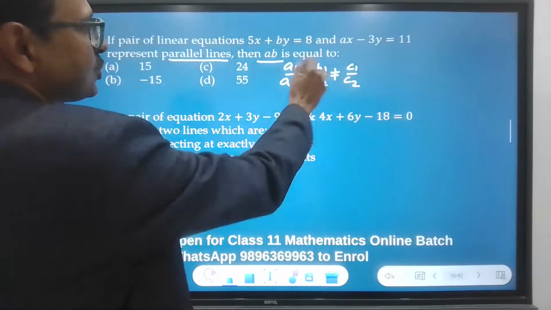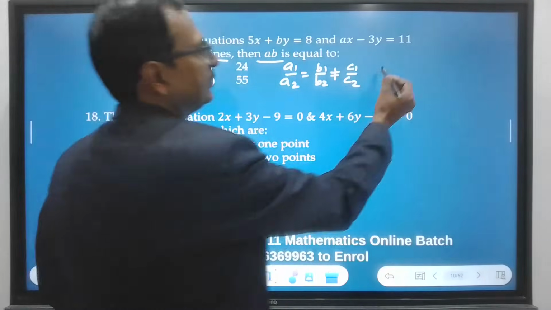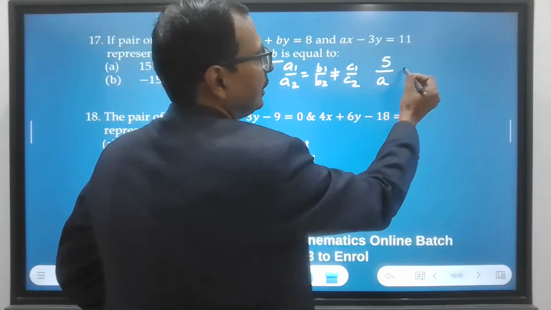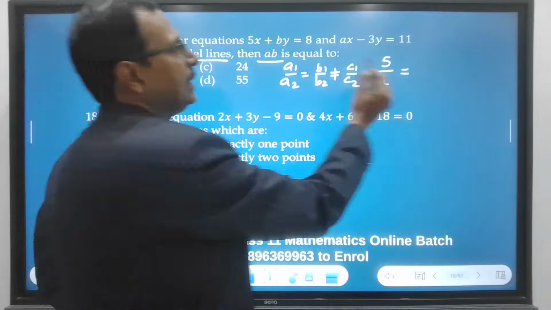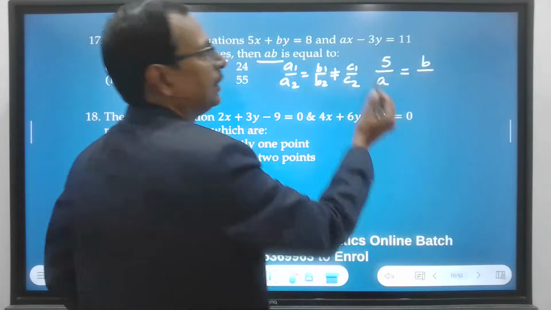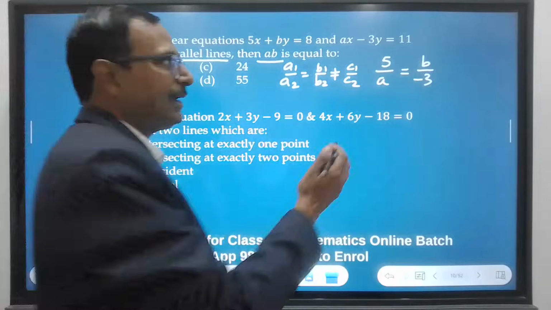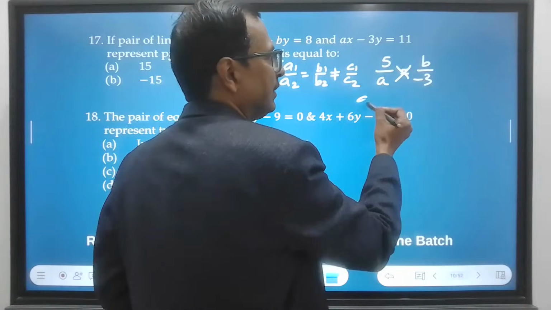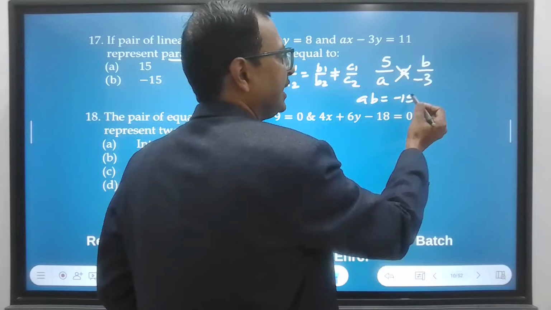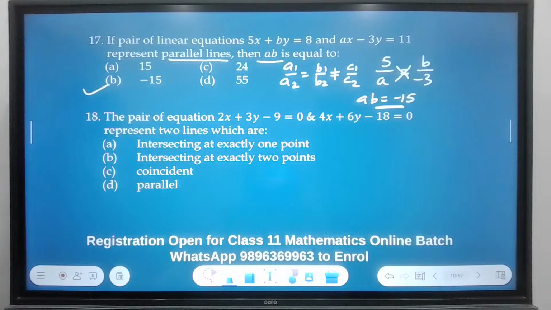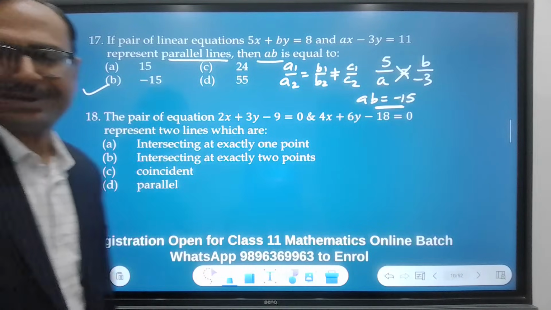Let's equate the first two. 5 upon a equal to b upon minus 3, and that's it. Just cross multiply, you get your answer. AB equal to negative 15. And where is the correct answer? B is the correct option. And this is what we need to do here. We just need to apply the condition.